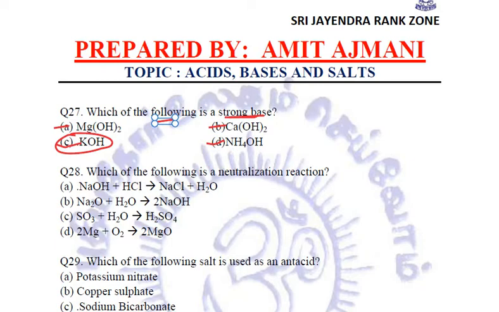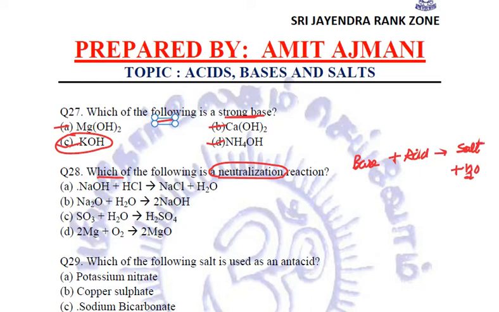Fine. Next question. Which of the following is a neutralization reaction? First of all, we need to know and remember the concept of neutralization reaction. The reaction between a base and an acid to form salt plus water.